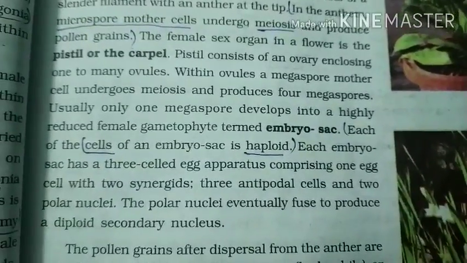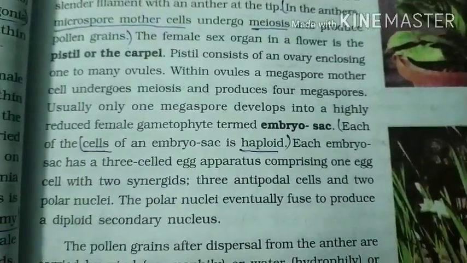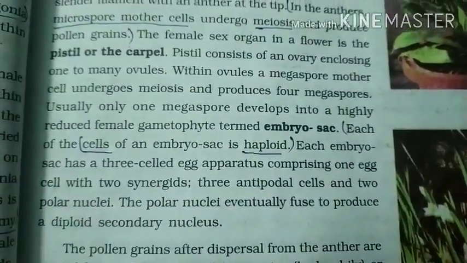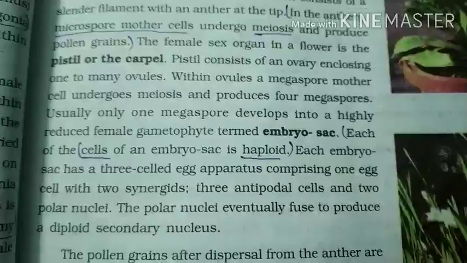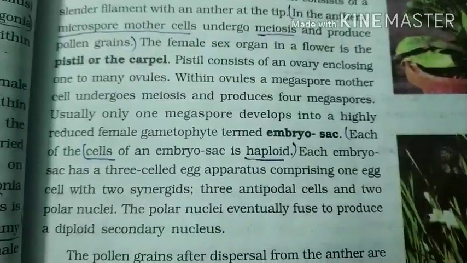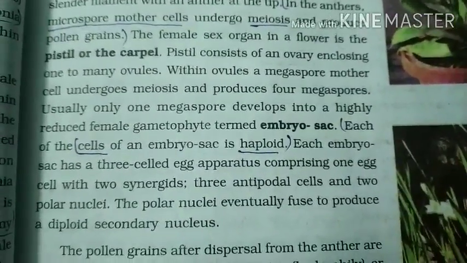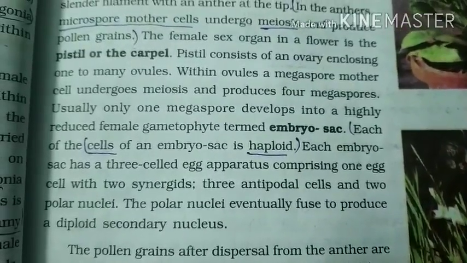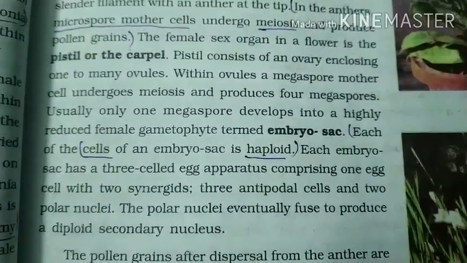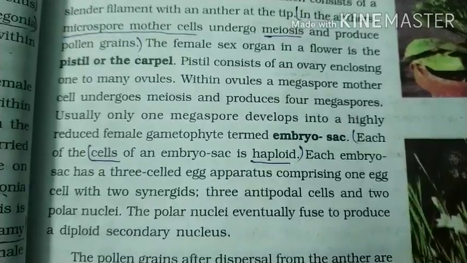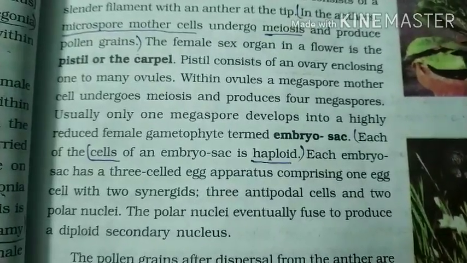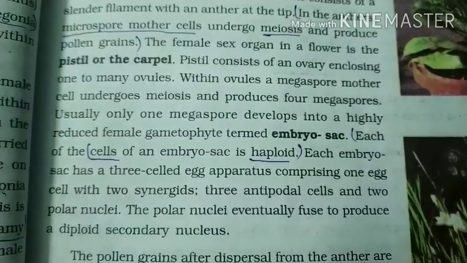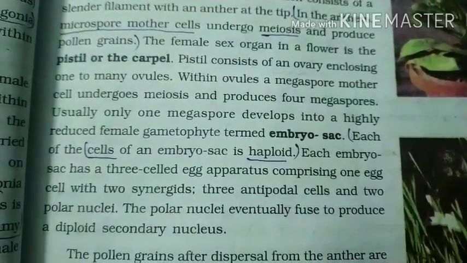If it is in the 2n diploid condition and meiosis takes place, 4 haploid cells will form. The female embryo sac releases 1 haploid gamete, and the male releases 1 haploid gamete. Then these two fuse to form a diploid plant.